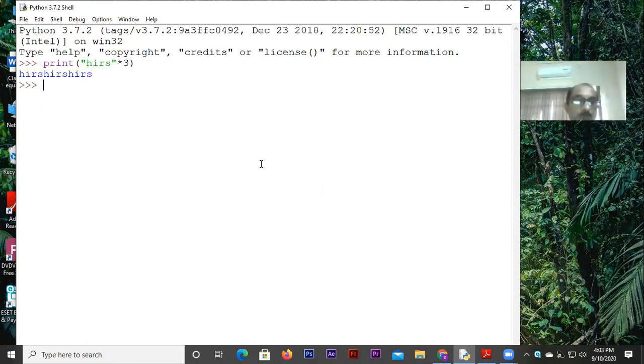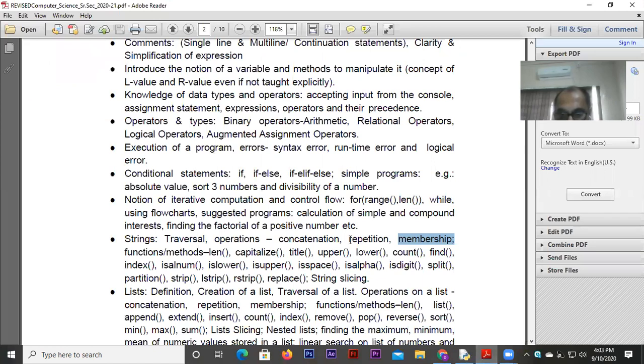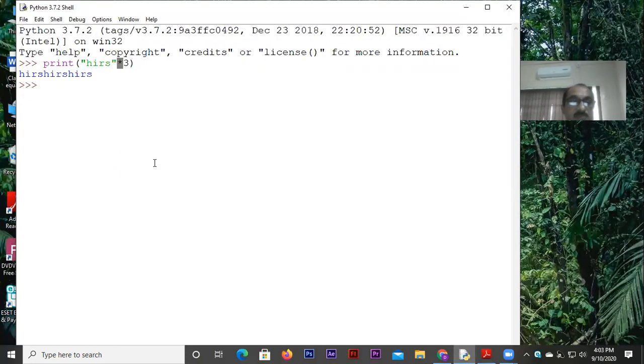Now, what I was going to say, that this particular thing, this star, can also be called a repetition operator. When they're talking about repetition here in the syllabus, they mean to say an operator, the repetition operator. Repetition operator is basically star, and membership, you can see the second word, is also a kind of operator. I'm just coming to this point. So the repetition operator star can be used this way, which you are very much familiar with.